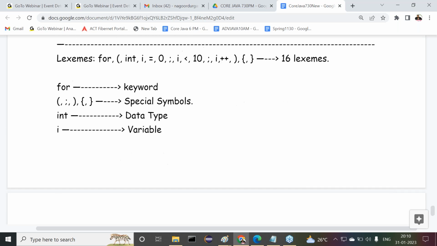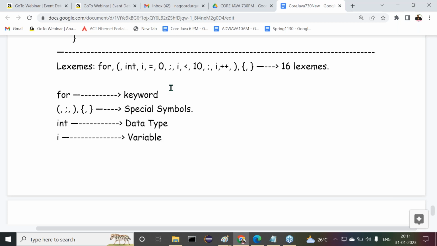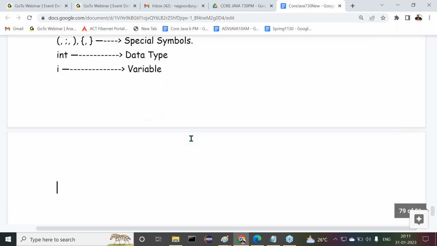Then after variables, what is next that we are understanding here? Tell me, after the variables, do operators exist or not? How many operators are available now? Tell me, guys. First one is equal, next one is less than, next one is plus plus. All these are operators.